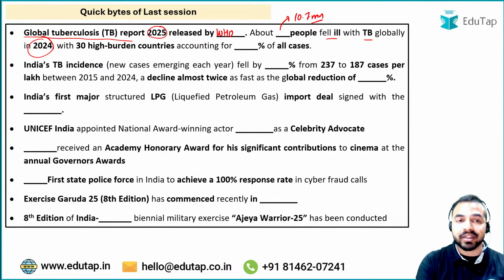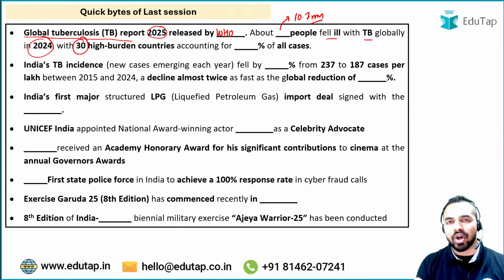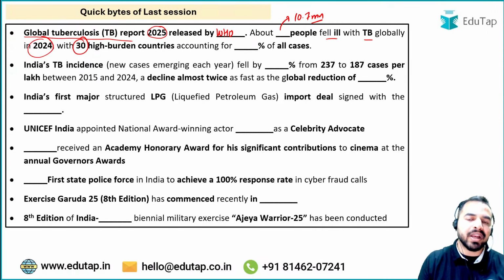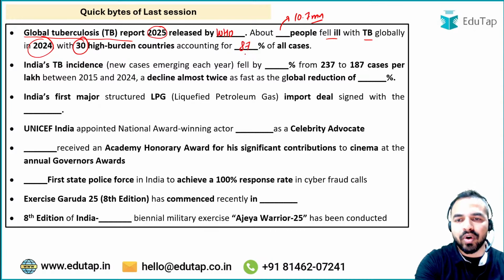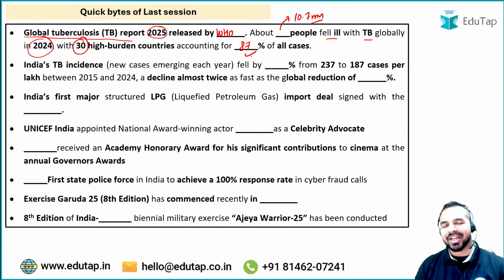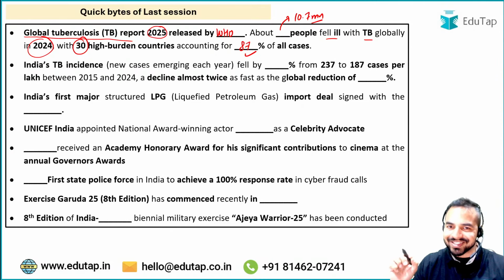That means there were 30 high burden countries in total, so what percentage of all people who fell ill with TB last year do they account for? That is 87% of all the cases. Absolutely right. जिस स्टूडेंट ने इन तीनों क्वेश्चंस का सही आंसर किया है, please mark +1 in your answer sheet.